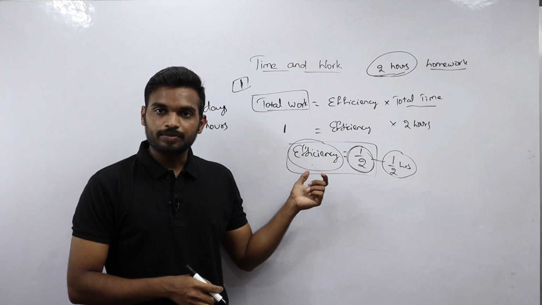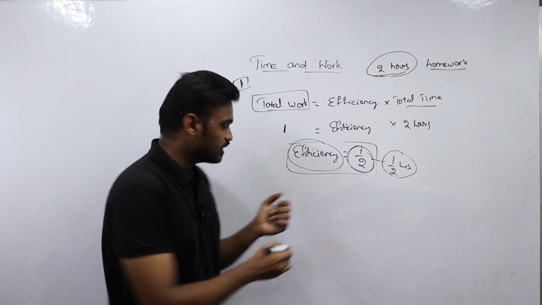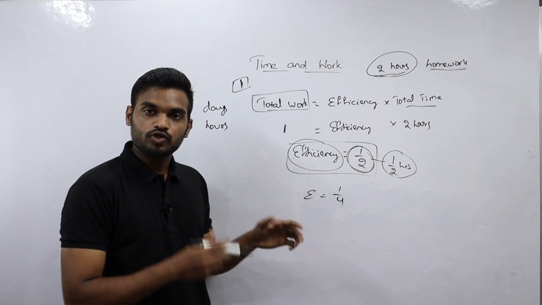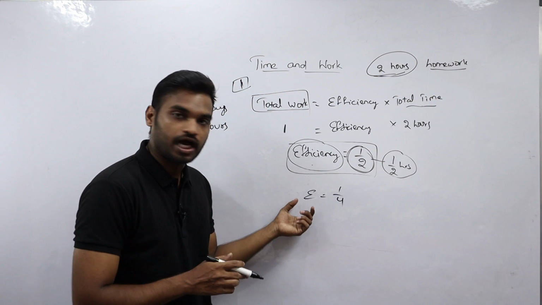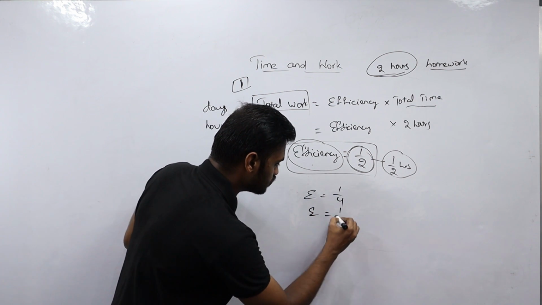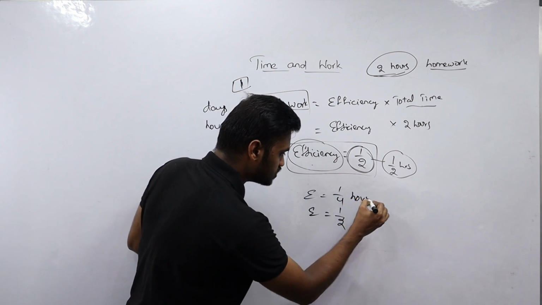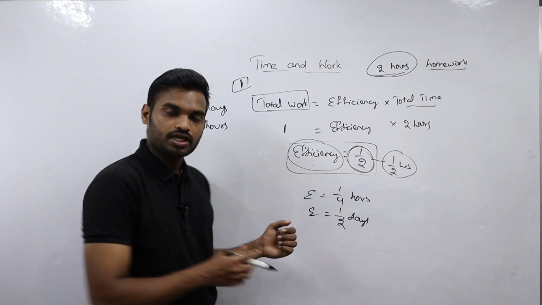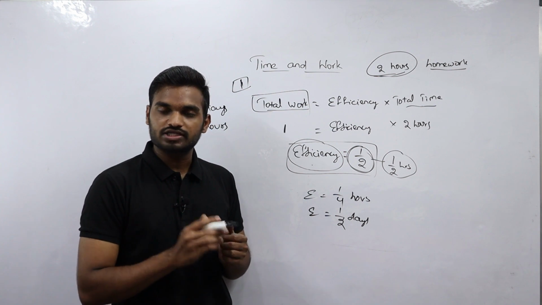In the same way, if Ram takes 4 hours to complete the homework, then efficiency or 1 hour's work will be 1 by 4. If Ram takes 2 days to complete the work, then efficiency or 1 day's work will be 1 by 2. This one is in the form of hours, and this one is in the form of days. Efficiency is nothing but the amount of work done by a person in a single day or single hour.